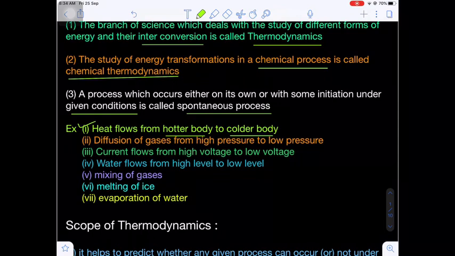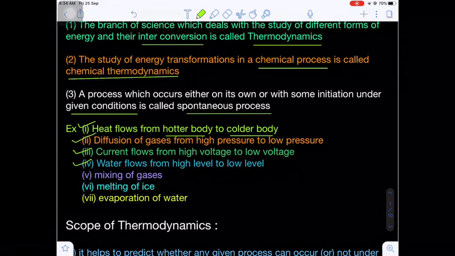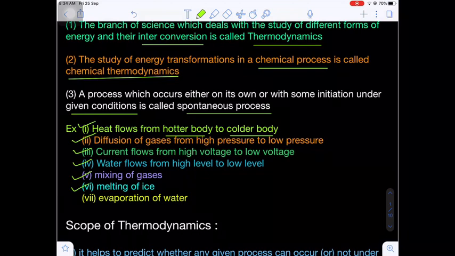Number two, diffusion of gases from high pressure to low pressure. Number three, current flows from high voltage to low voltage. Water flows from a high level to a low level. Mixing of gases is always a spontaneous phenomenon. Melting of ice: at room temperature, if you keep some ice cubes in a beaker, what happens? Ice will slowly melt to give water. This is a spontaneous phenomenon.